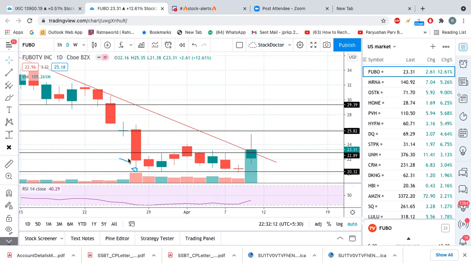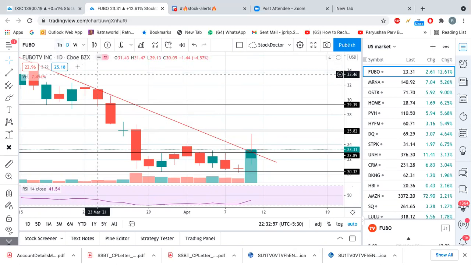It closed here on this day. It came near 20 but closed well above it. It touched 20 here but closed above. Again one day it came near 20 and closed above. On this day it came near 20 and closed above. But after market hours, it suddenly spiked up to $22. And then I predicted that it is going to move higher because there was a lot of volume.